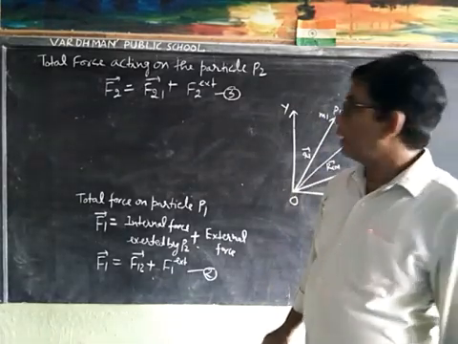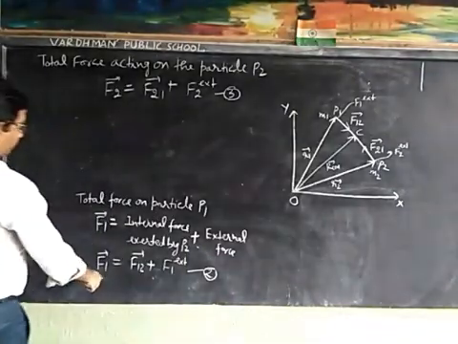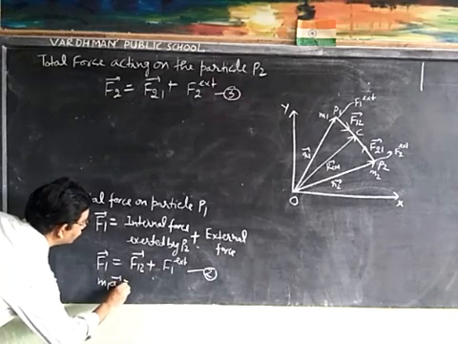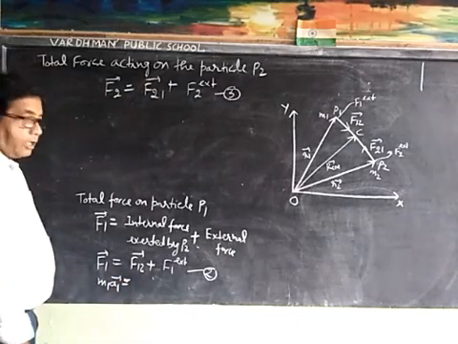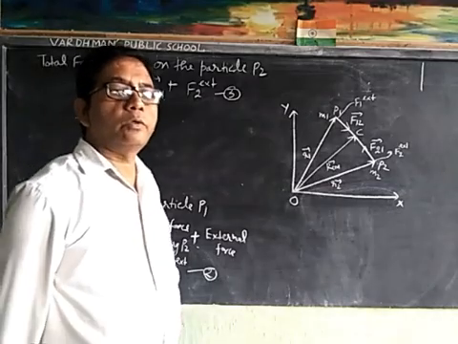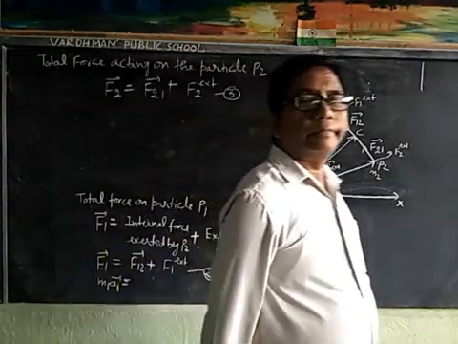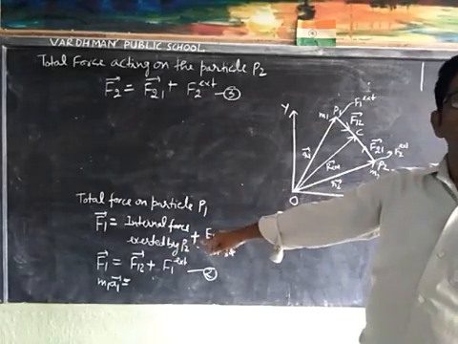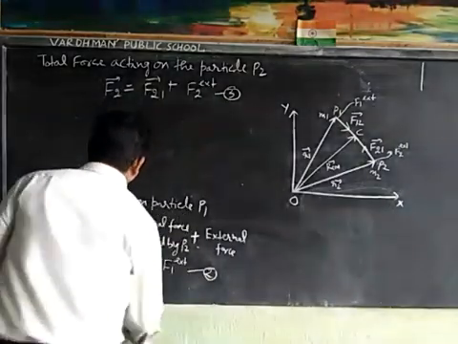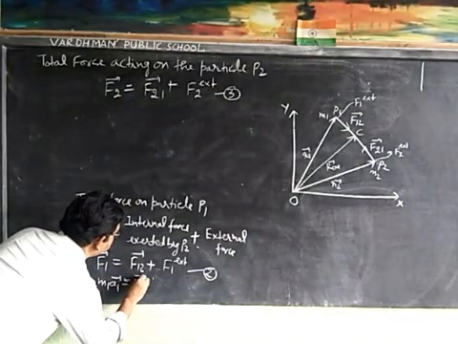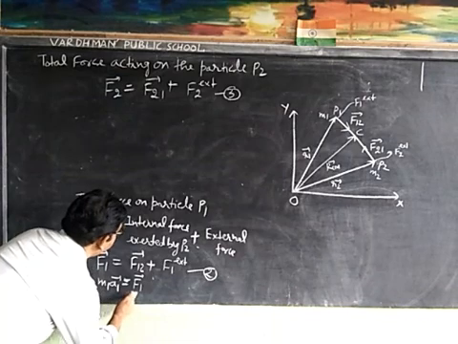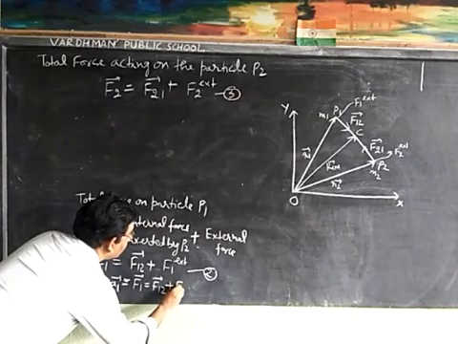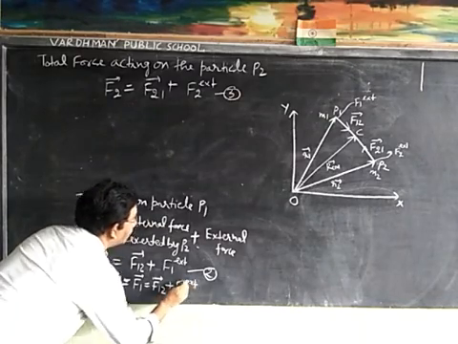So m1 a1 is equal to F1, that is equal to F12 plus F1 external.